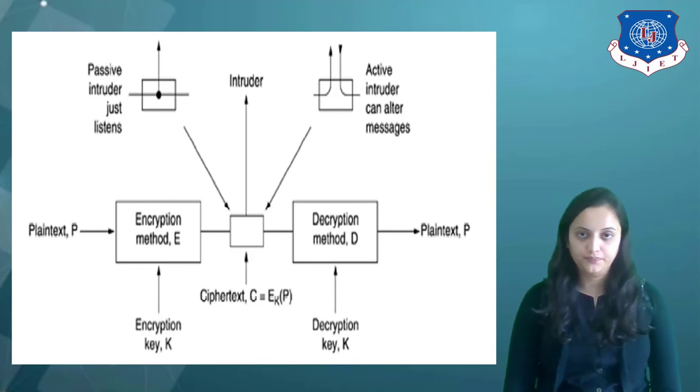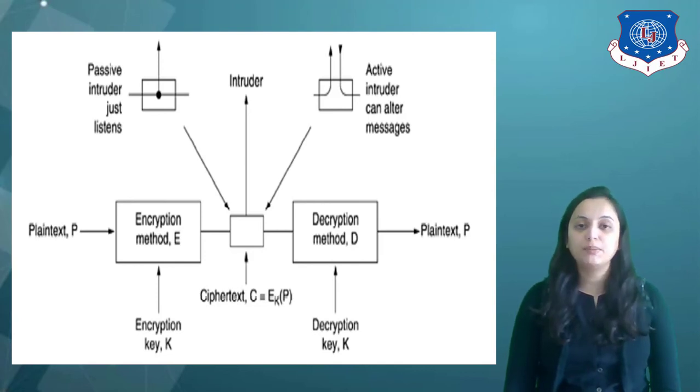The ciphertext is the encrypted message that is to be sent over the channel and decoded at the receiver. As you can see, the ciphertext C is given as EK of P. That means the encryption key is applied to the plain text. Now at the receiver side, decryption method D is applied. The plain text is obtained back using the decryption key K. Whatever key or logic is applied at the transmitter side, the same way it is decoded at the receiver side to get the original text back.